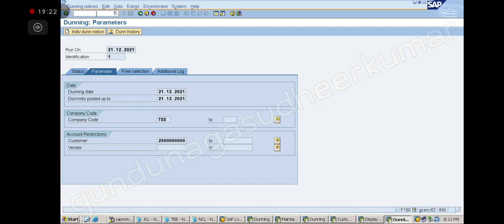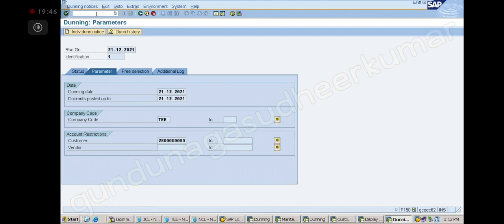It is interesting, we are sending the letters, we are doing like this. All the students generally like it, so that's why they will also ask this question. Where do you create the Dunning procedure? What is the Dunning run? What is the Dunning interval? Dunning level? Dunning review? So they will ask simple questions. Is it clear?